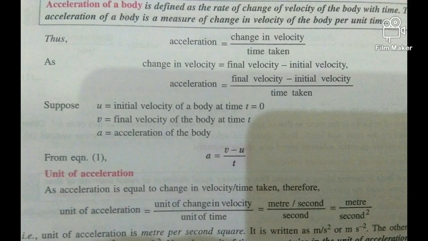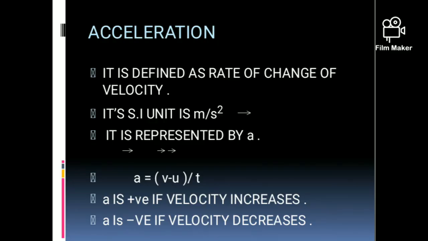And the rate of change in velocity with respect to time makes our acceleration. Acceleration, we can say, is the rate of change of velocity of the body with time, and it is denoted by A. A is equal to change in velocity upon time taken.